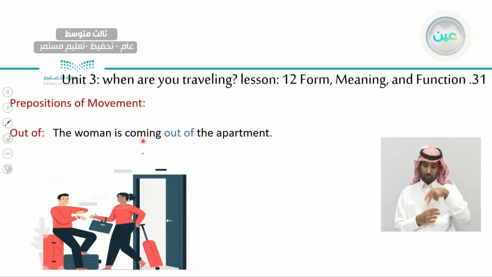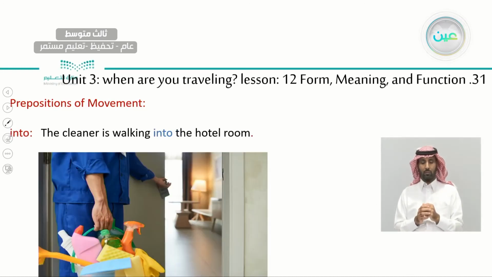The woman is coming out of the apartment. So this is the apartment. She is coming out of the apartment. Now look here. This is the opposite. He is going into. He's going inside, not outside. The cleaner is walking into the hotel room.